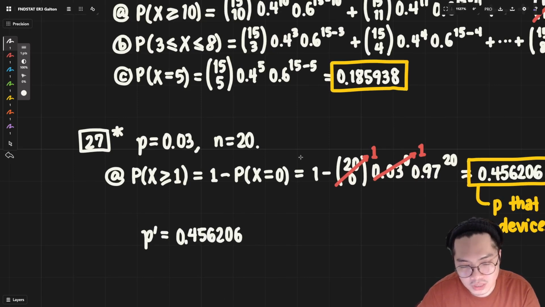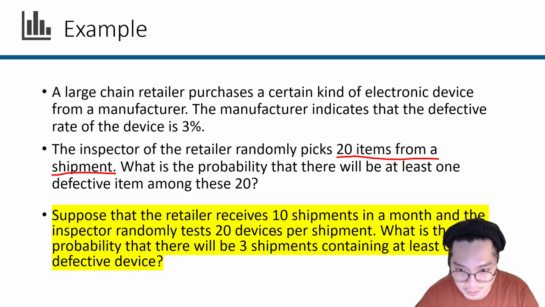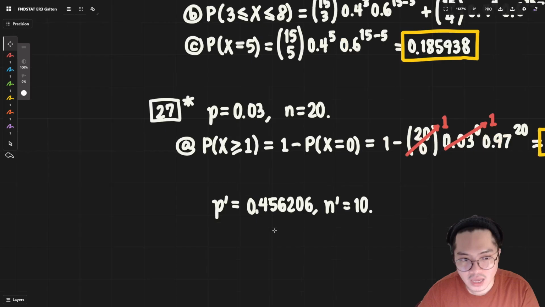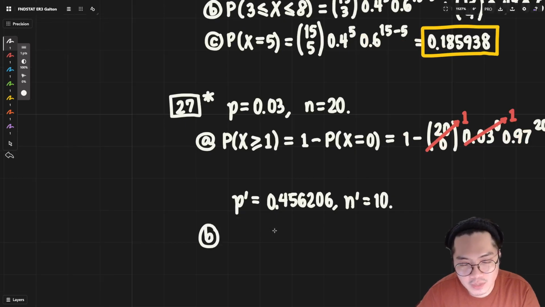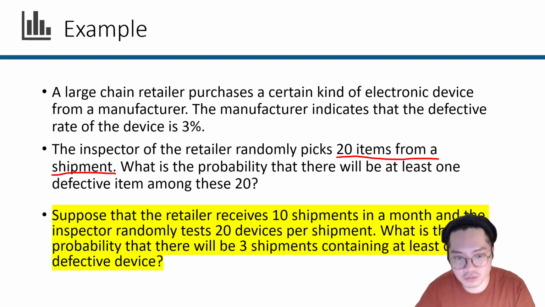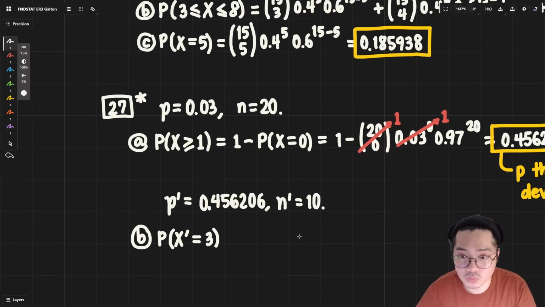0.4562. And now instead of 20 items from a shipment, we inspect per shipment. In this case now, it's 10 shipments. And so for this letter B, we want to say now, what is the probability that exactly 3 shipments have at least one defective device?